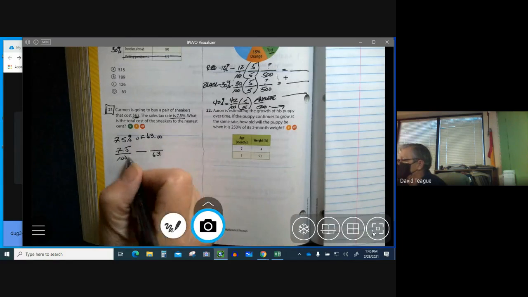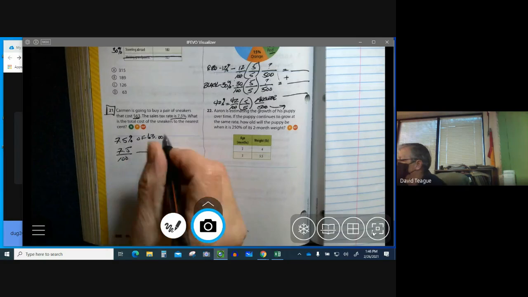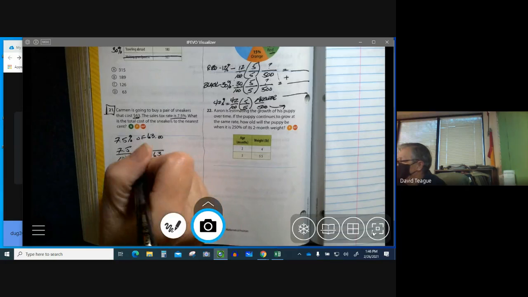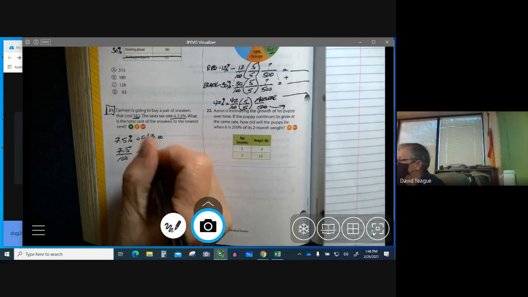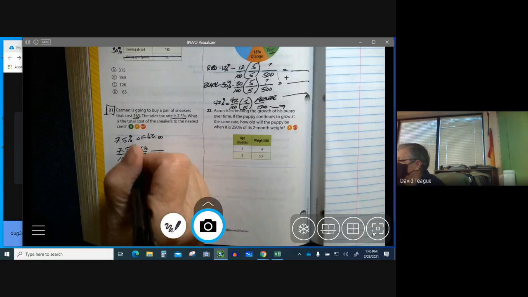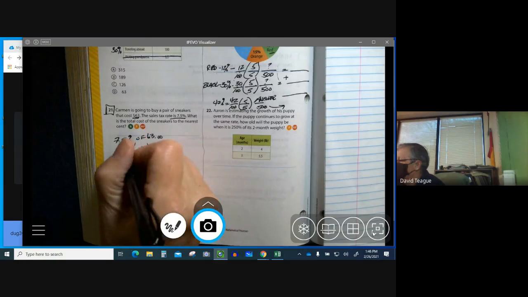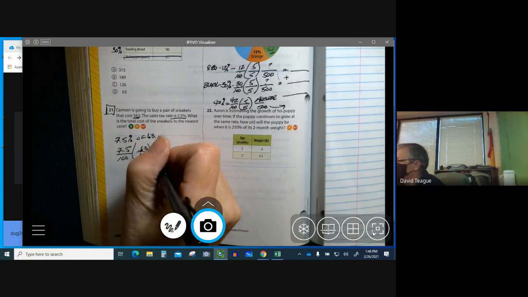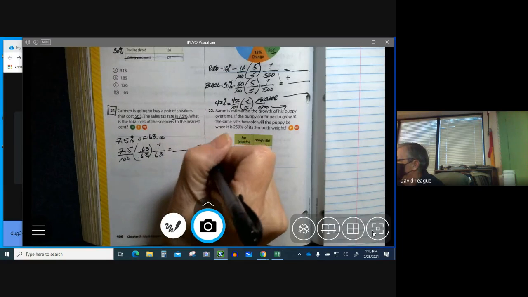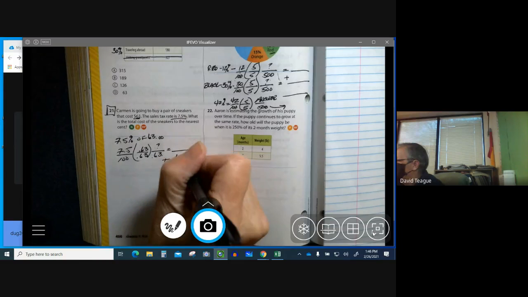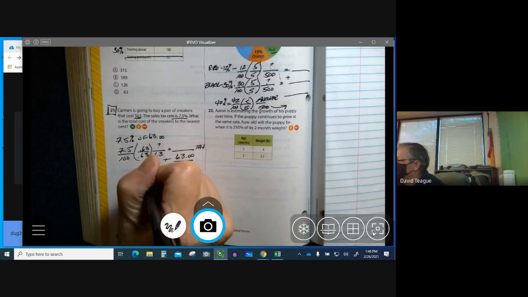Okay, so I have to find my scale factor. How do I go from 100 to 63? Well, this is a multiple of 10, so if I move my decimal point 2 places, it's 0.63. It's just easy when you have a multiple of 10. Now whatever I do to the denominator, I have to do to the numerator. So you're going to multiply 7.5 by 0.63, and you're going to get this number, which is your sales tax. Then you're going to add it to $63, and your answer is the total.